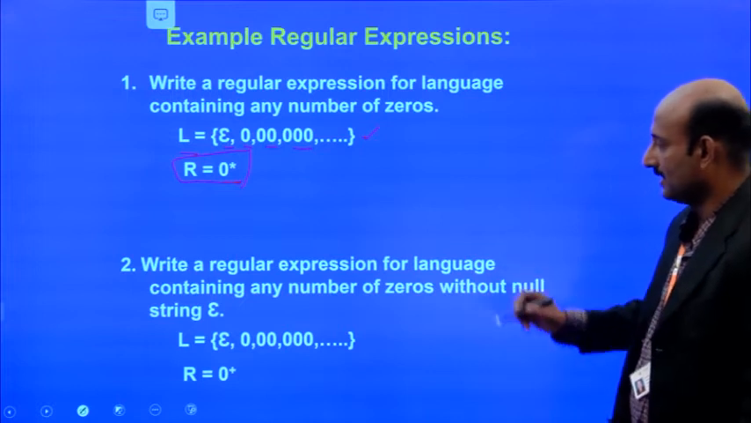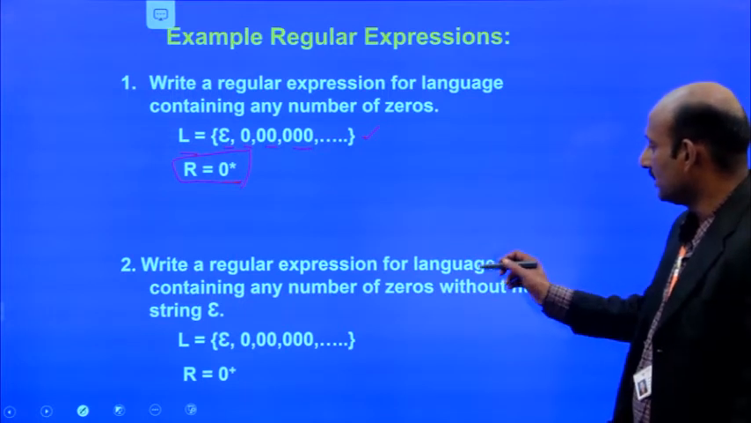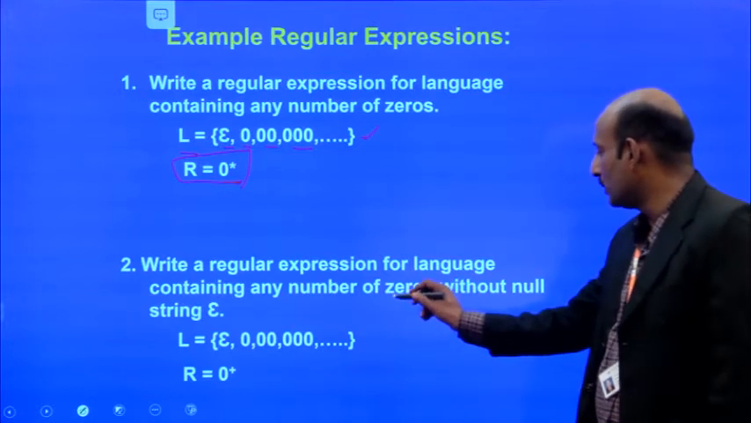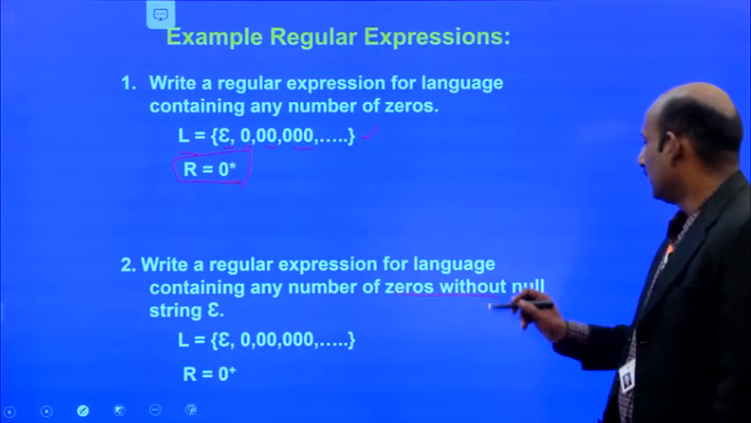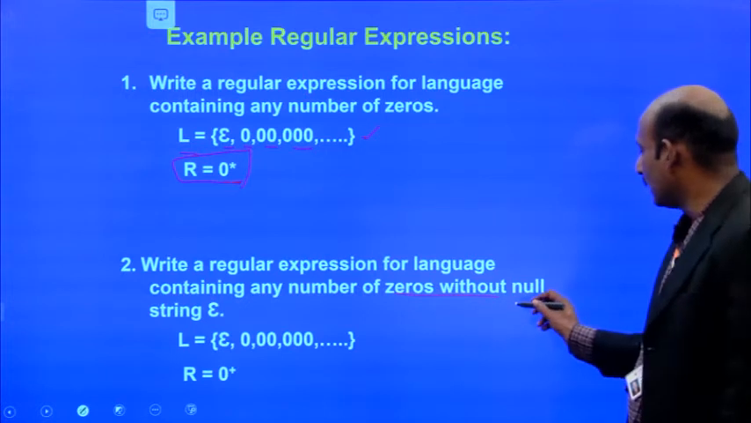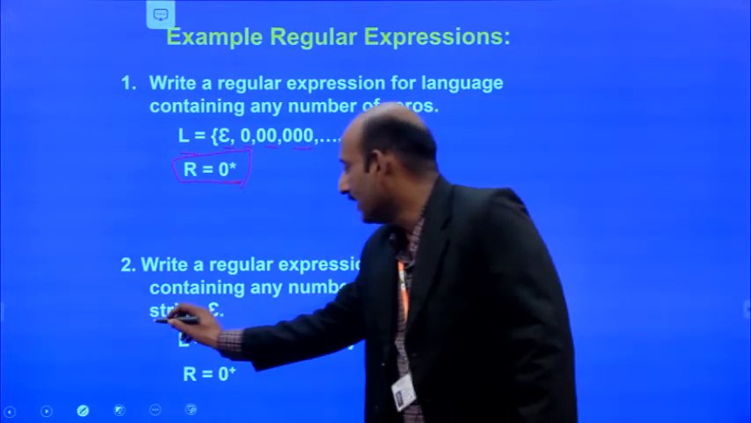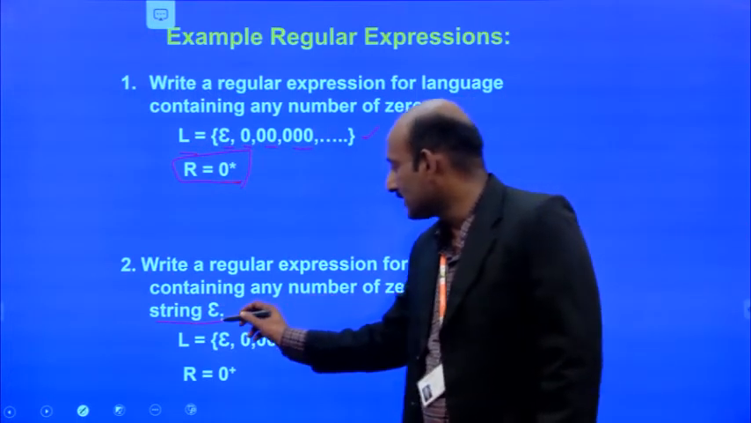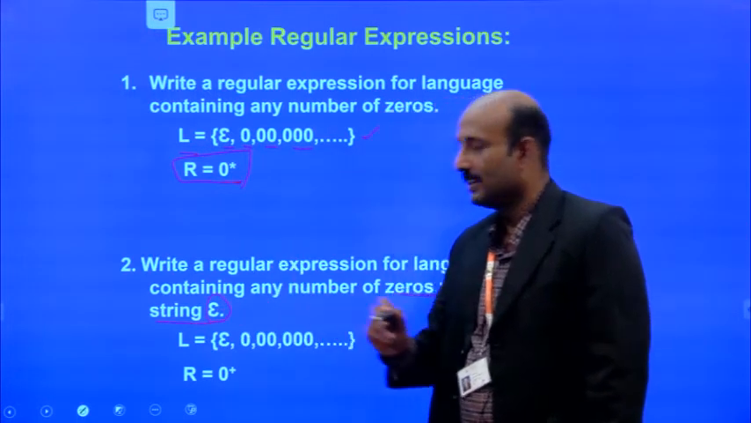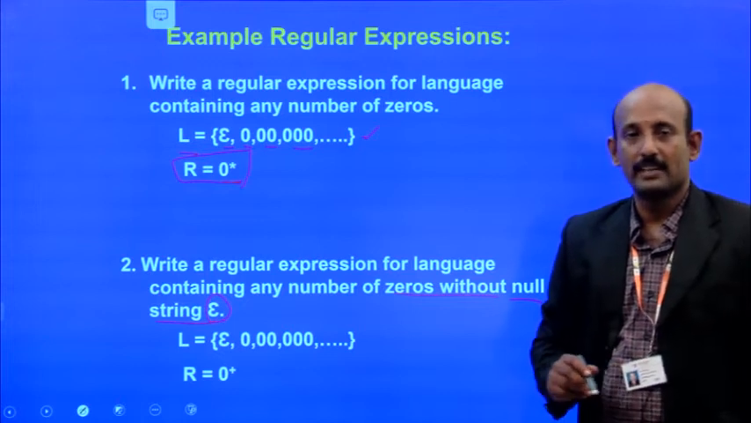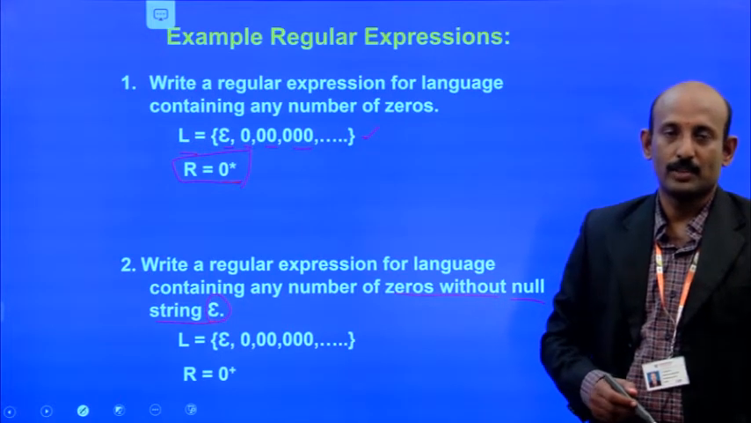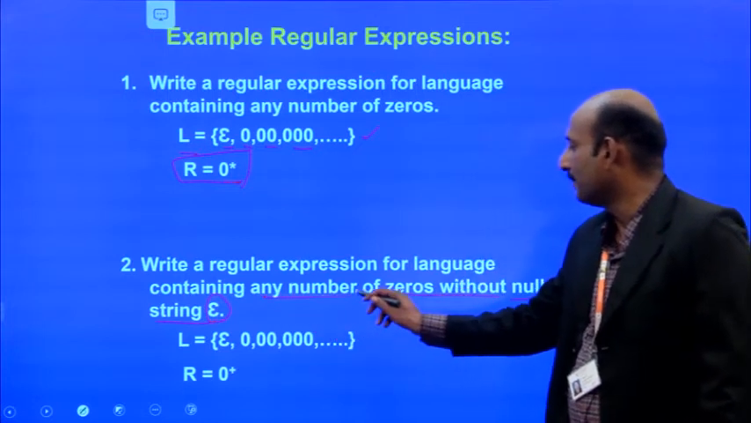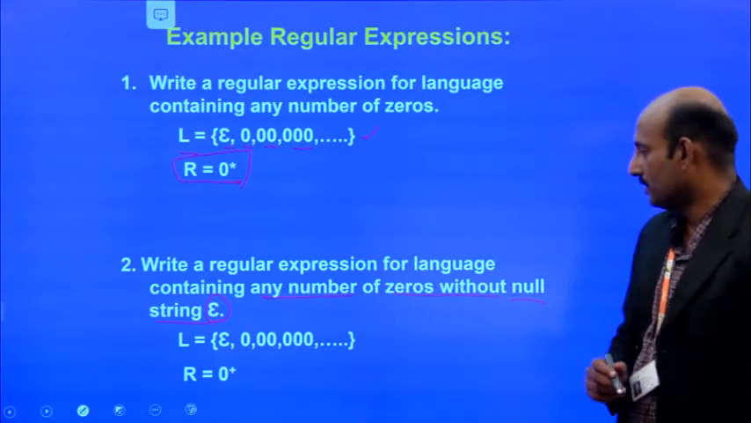Similarly for the next, write the regular expression for a language containing any number of zeros without the null string. Null string means empty string, which is denoted by epsilon. So we have to write it without epsilon, but with any number of zeros. It is very important that it is any number of zeros.